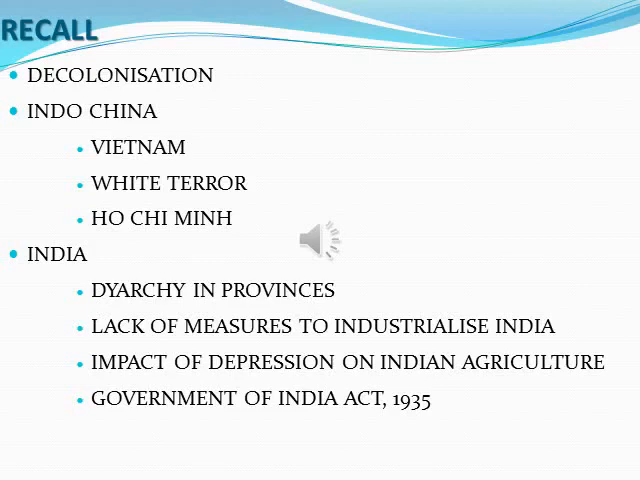Between the world wars, first the introduction of diarchy in provinces through the Government of India Act 1919. Then the lack of measures to industrialize India. The British government didn't take any step to start industries in India. Third, the impact of the depression on Indian agriculture. We discussed that also. Then finally the Government of India Act 1935.